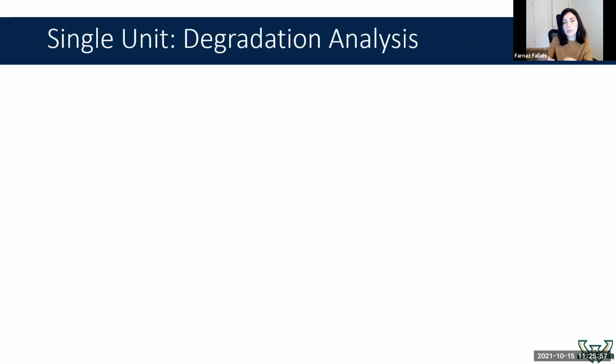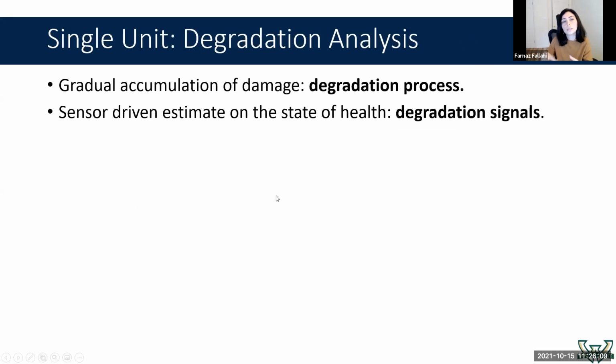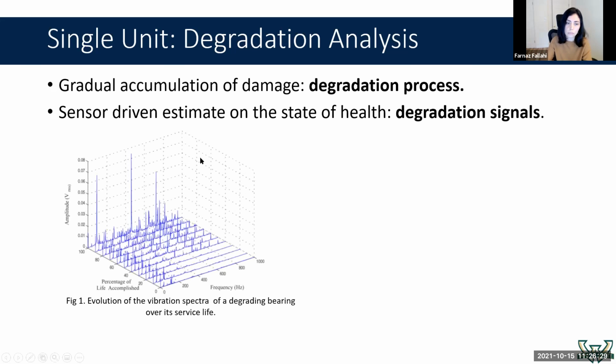Before talking about the main methodology, I want to just give you some information about some basic concepts. So the degradation: a unit's state of health degrades over time. Any generation unit, even your mobile phone, its performance degrades over time. We can use sensor information to track and predict the degradation process of the unit. How can we do that? Let's take a look at this simple example.